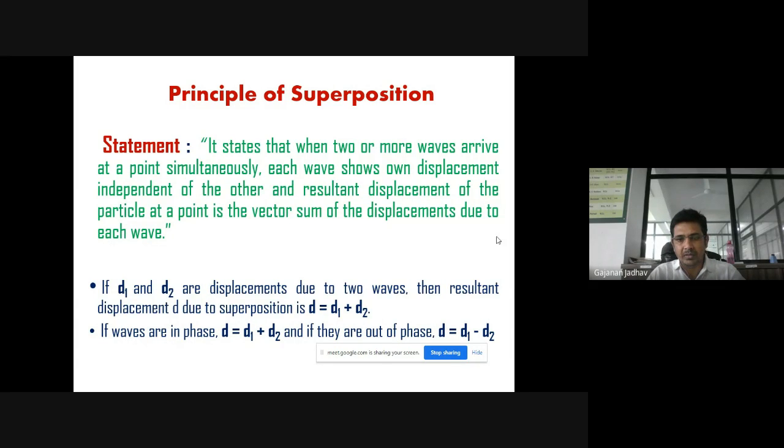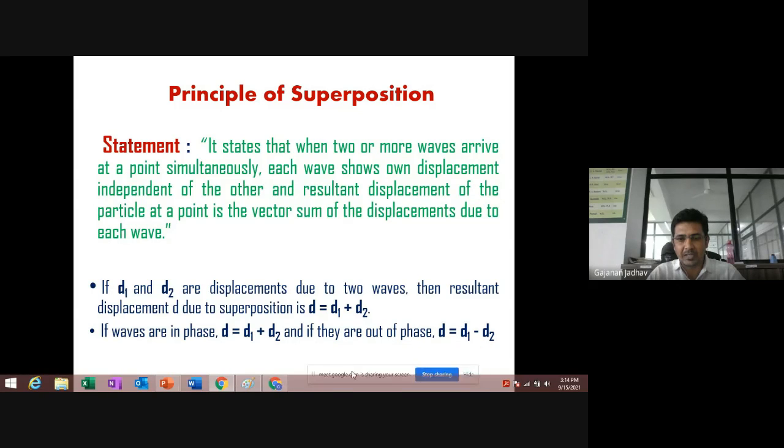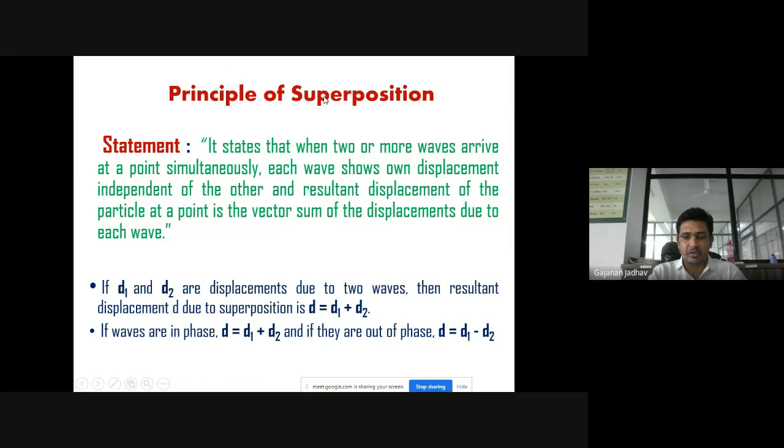If these two waves, d1 and d2, are in phase, then the resultant displacement at that point will be d1 plus d2. And if they are out of phase, then the resultant displacement at that point will be d1 minus d2.